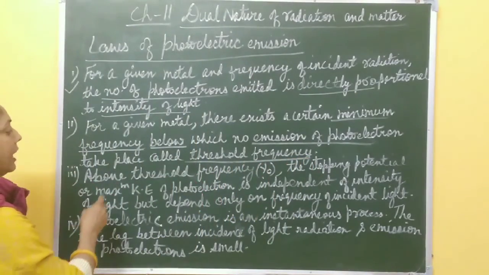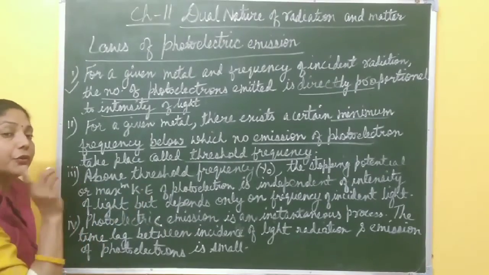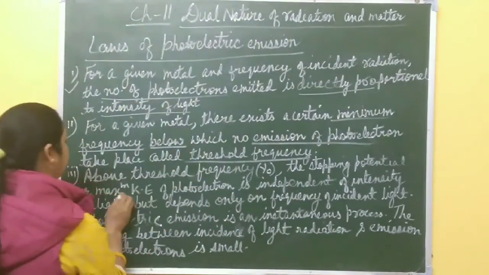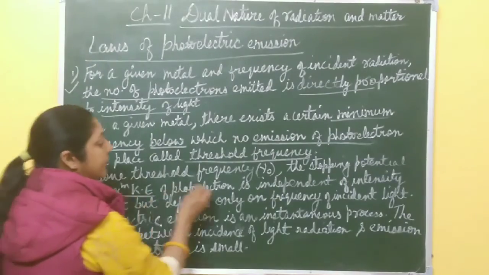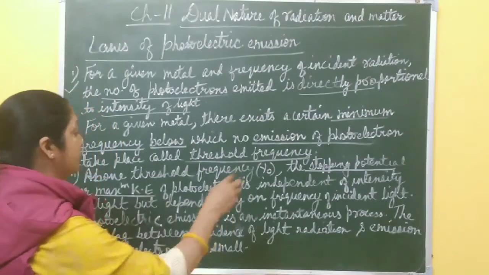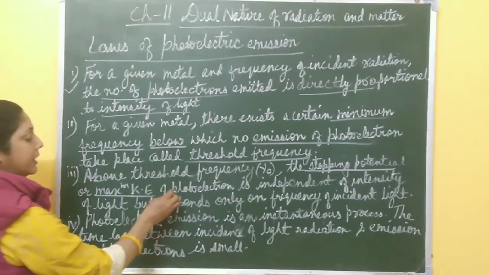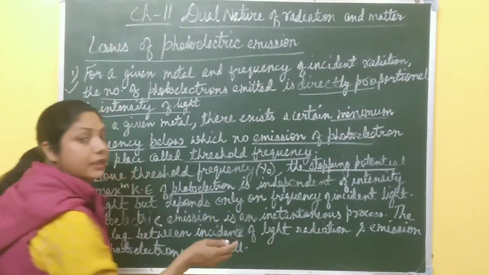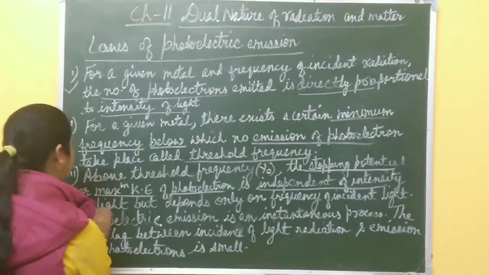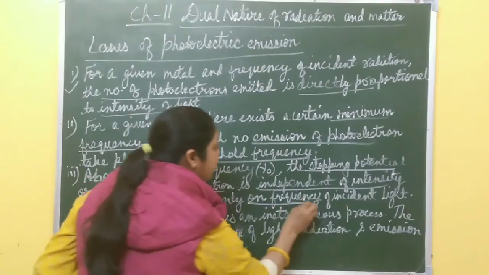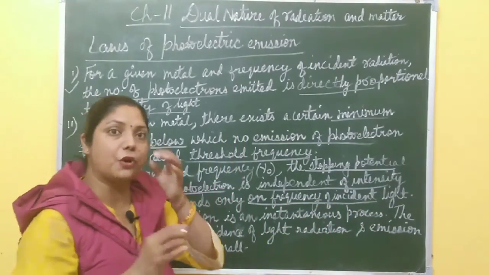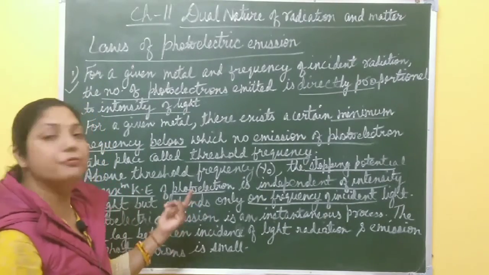Then the third one: above threshold frequency only photoelectric emission takes place, and the stopping potential and maximum kinetic energy are both related. Kinetic energy is equal to eV naught. So stopping potential or maximum kinetic energy of photoelectrons is independent of intensity of light, but only depends on frequency of incident light. We have drawn the graph between stopping potential and frequency.